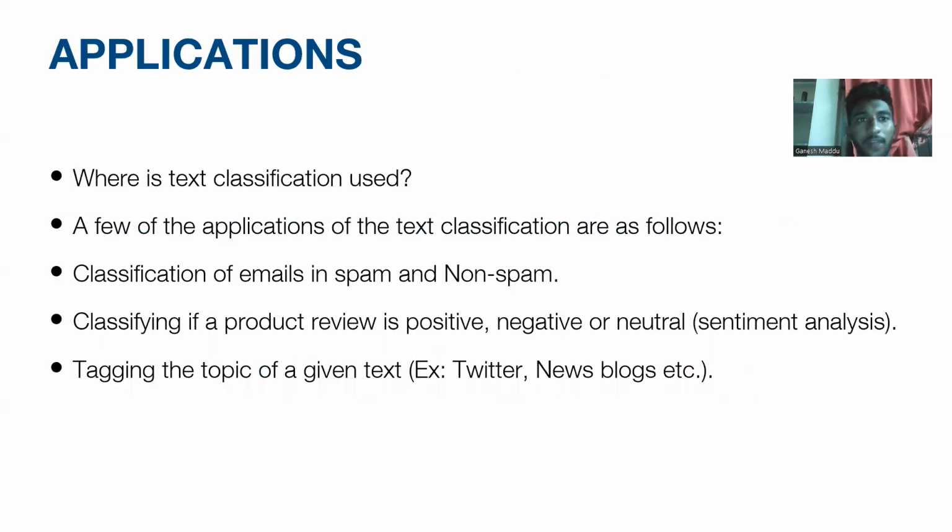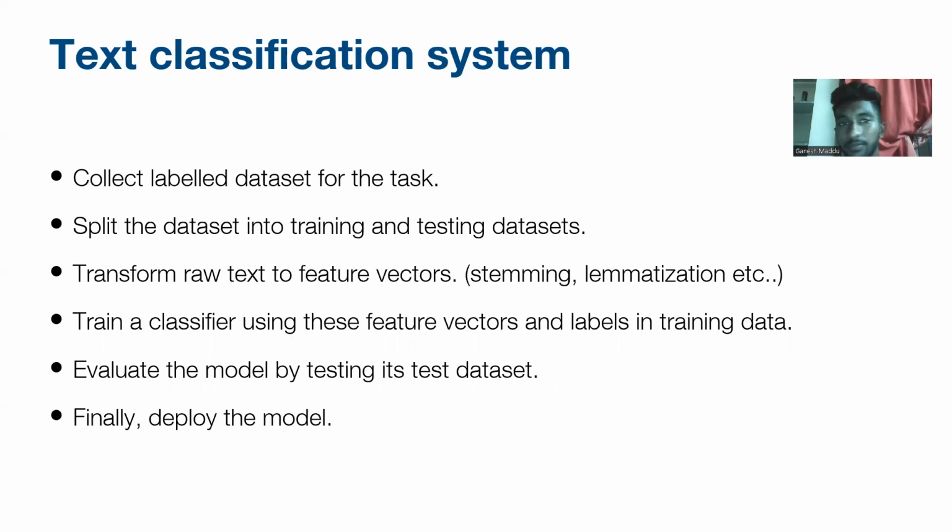Coming to the applications, where is text classification used? A few of the applications of text classification are as follows. Classification of emails like spam and not spam. Classifying if your product review is positive, negative, or neutral. Suppose you are on a website, where they ask for responses on whether the reviews are positive, negative, or neutral. We use natural language processing in those things. That is called sentiment analysis. Tagging the topic of a given text, like Twitter and news blogs. So in many things we use natural language processing as an application.